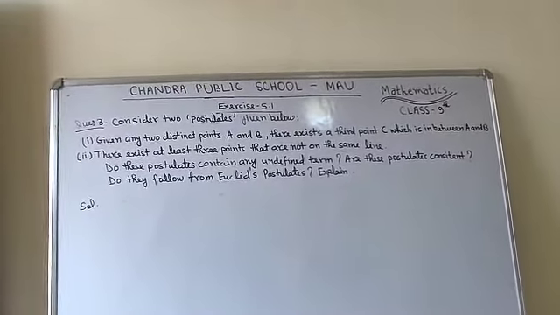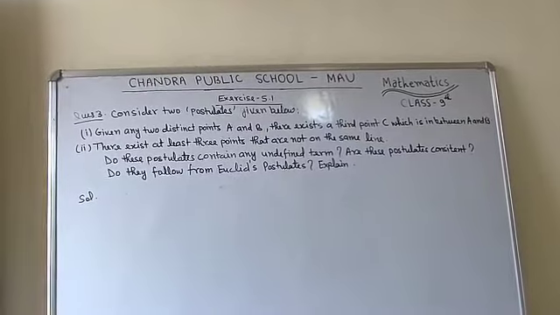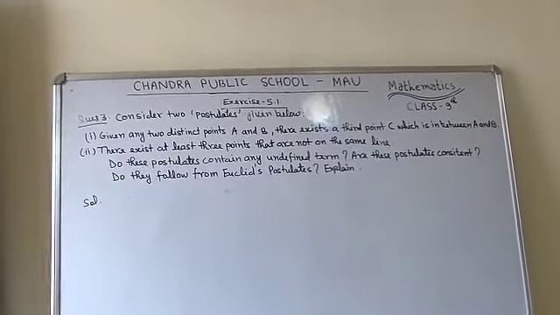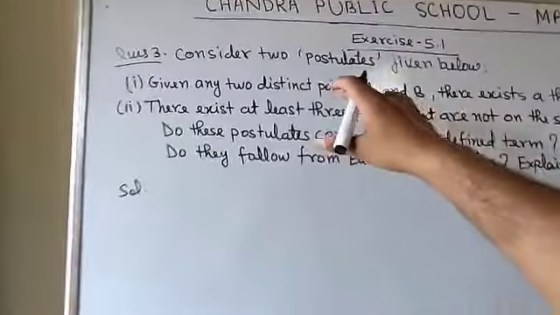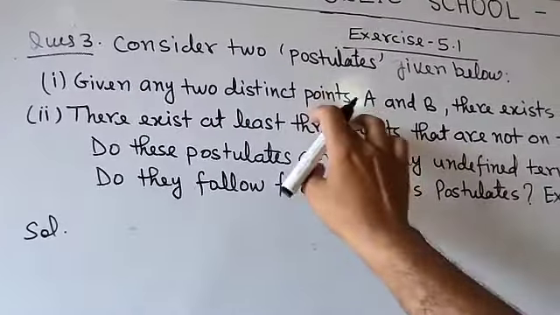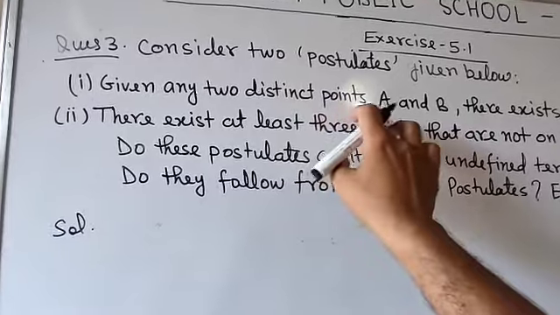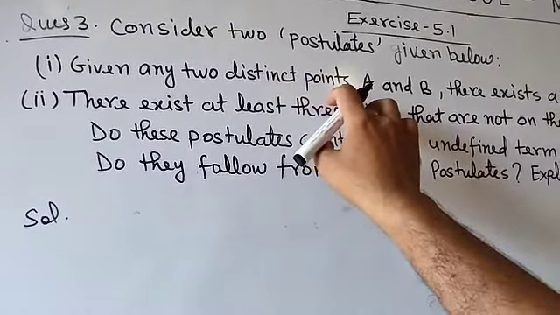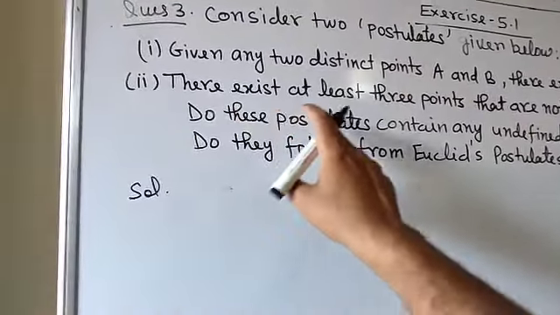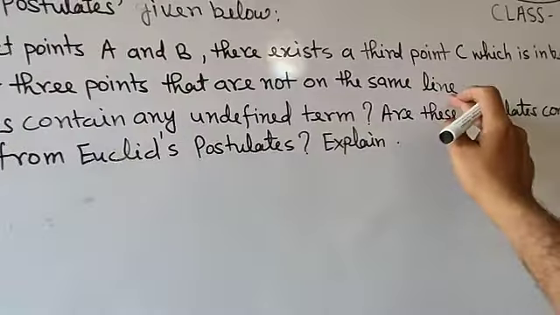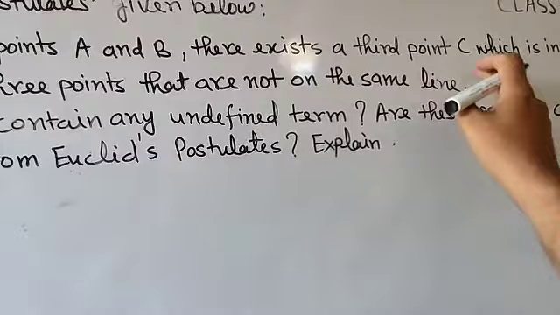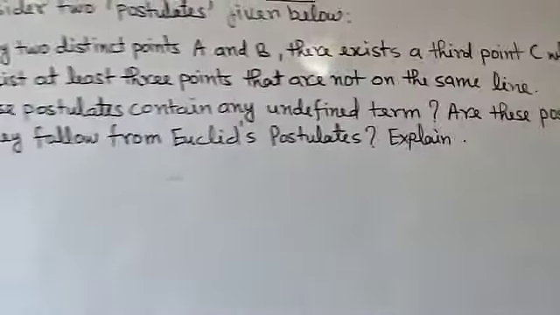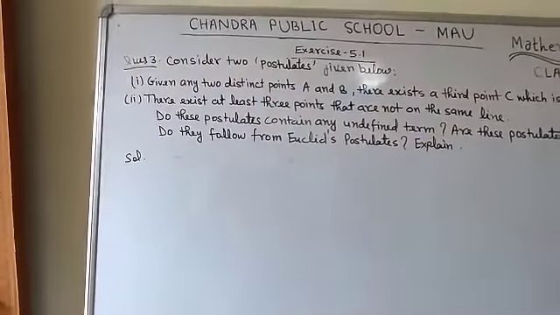Now it is asked that do these postulates contain any undefined term. So here you need to find whether any undefined term is there. So students, here in these two statements you are going to get point. Here the definition of point is not given, so point is an undefined term. Now here line is used. Again in the second postulate the word line is used, which is not defined here. So here point and line are the undefined terms.